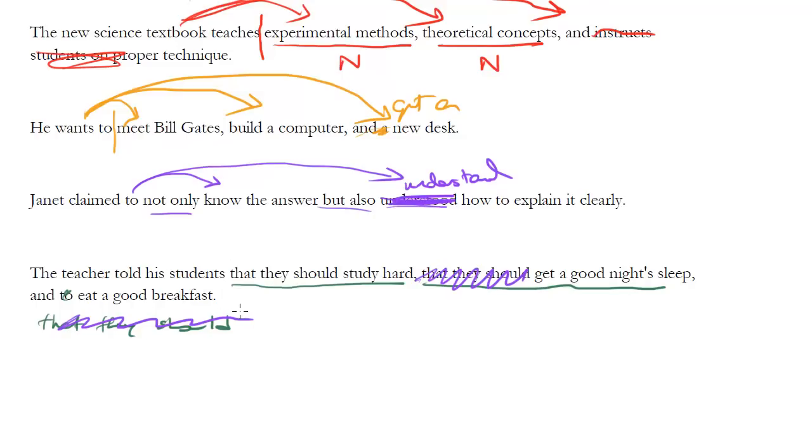Well, in the original, our sentence stem is here. The teacher told the students that they should study hard. The teacher told the students that they should get a good night's sleep. The teacher told the students that they should eat a good breakfast. If we get rid of this, we can change the sentence stem here. The teacher told the students that they should study hard. The teacher told the students that they should get a good night's sleep. The teacher told the students that they should eat a good breakfast, right? So either way is fine. The point is you have to be parallel. Given you have a certain sentence stem, you got to make sure all the parts are in the same form.